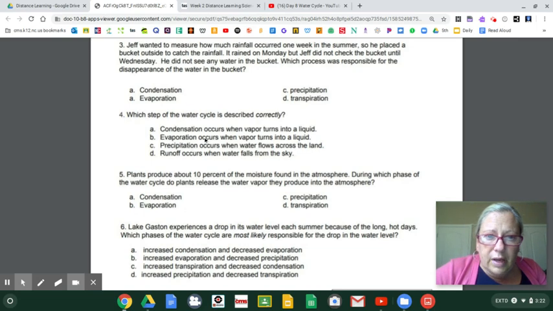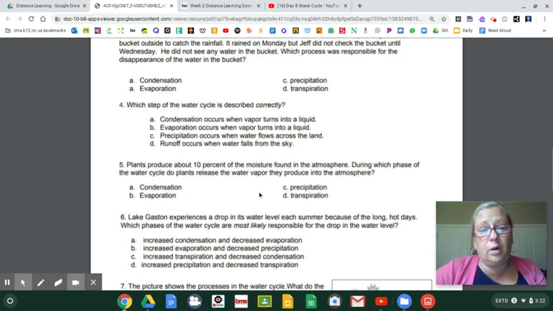B, evaporation occurs when water vapor turns to liquid. Wait a minute. I thought the shiny sun shines down on liquid water and turns it into a gas. C, precipitation occurs when water flows across the land. No, isn't that runoff? All right, D, runoff occurs when water falls from the sky. Y'all, when water falls from the sky, what is that called? All right, so there's only one that's correct, and I know you can figure it out.